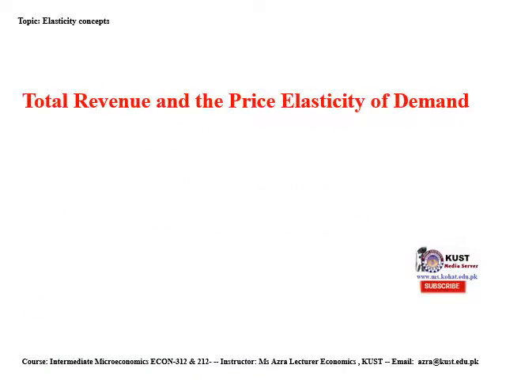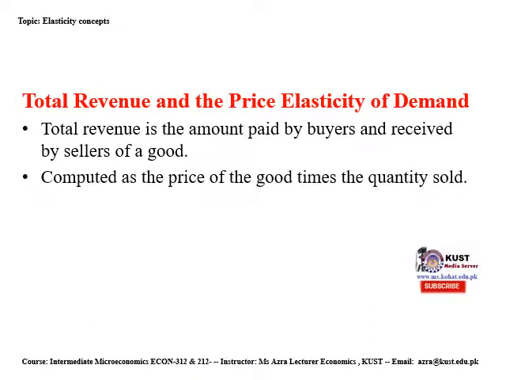Here you can see the total revenue and the price elasticity of demand. What is total revenue? Total revenue is that amount paid by buyers and received by sellers of a good, of a product.